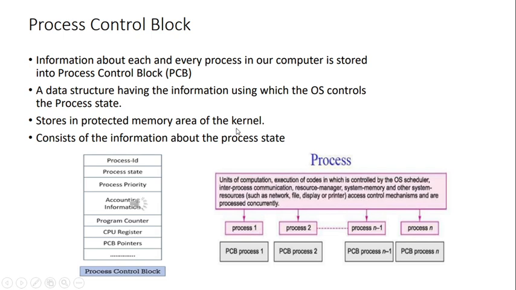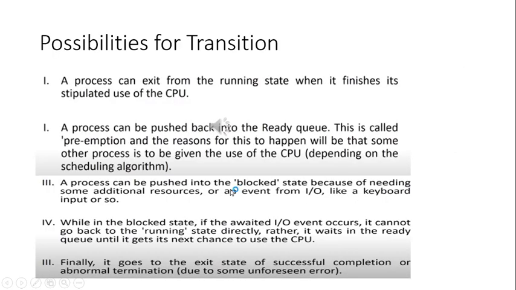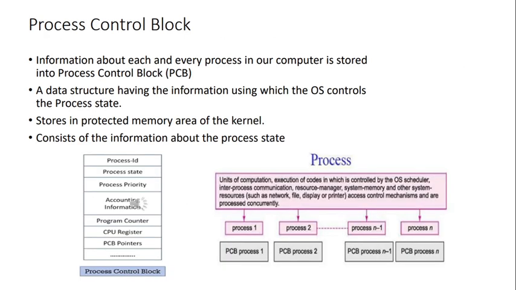of the operating system. So it also consists of the information about the state of the process. We have seen in the previous slides the different states of a process. So all this information, what its current state is, will be present in the process control block.